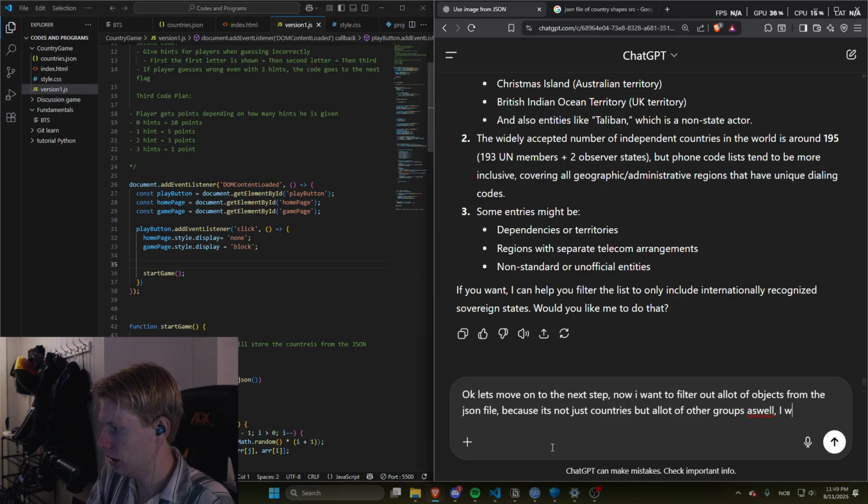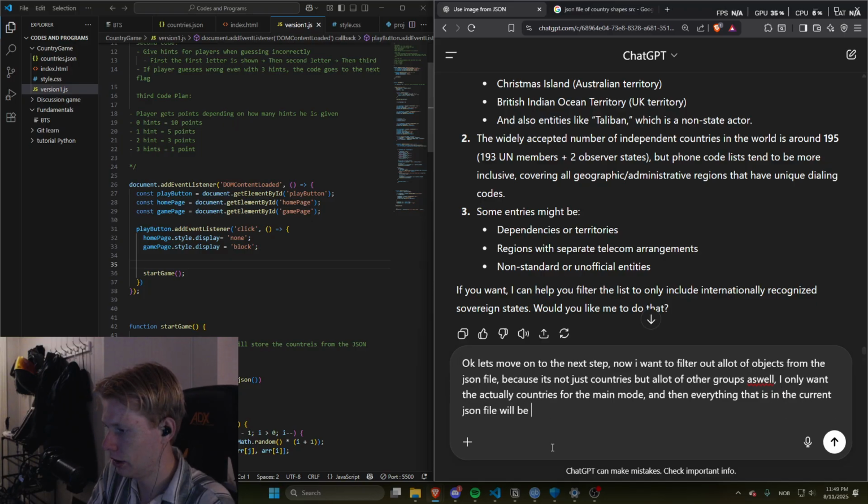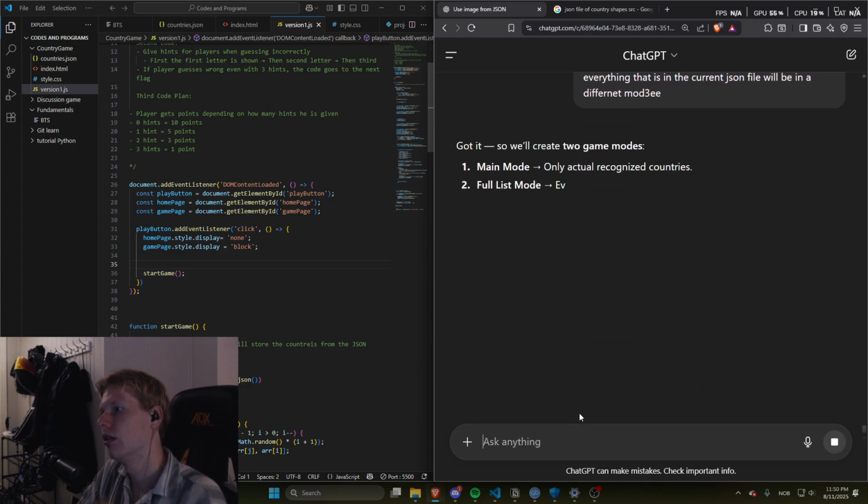I only want the actual countries for the main mode, then everything that is in the current JSON file will be a different mode, right? Let's see how we do that.